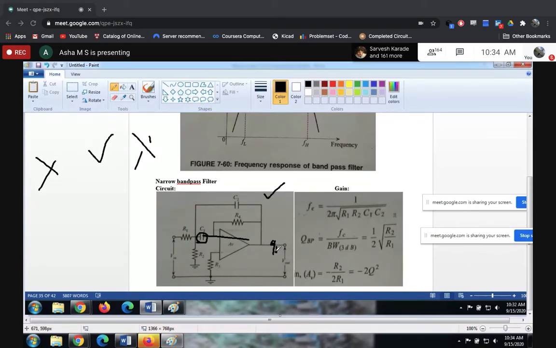At high frequencies, the signal should be blocked again, correct? So you should not get the output here. At high frequency, this capacitor doesn't offer much reactance, so it acts like a short circuit, and everything passes through the op amp. Ma'am, if it passes through the op amp, then you can fetch it at the output.